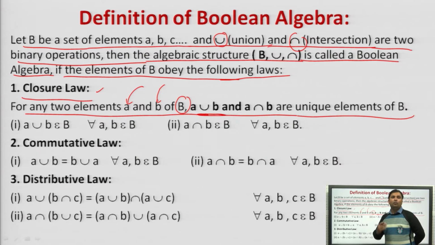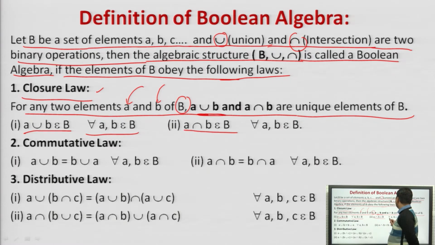Agreed? So what we are saying is, for any two elements A and B of a Boolean algebra, A union B and A intersection B are unique elements of B. That is, A union B belongs to B for all values of A, B belonging to B, and A intersection B belongs to B for all values of A, B belonging to B. What is the meaning of this?